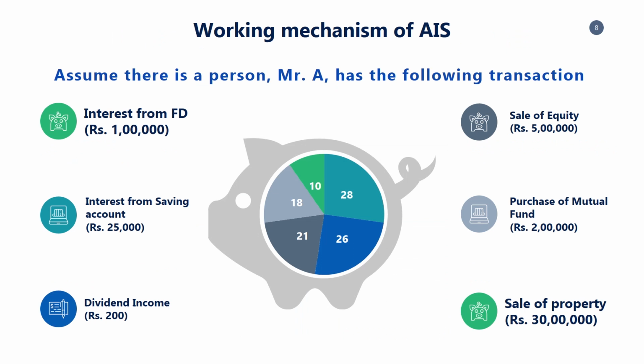Let's try to understand the working mechanism of AIS with an example. Assume there is a person Mr. A, and Mr. A has undertaken the following income and expenditure: interest from FD, interest from savings account, dividend income, sale of equity, purchase of mutual fund, sale of property.